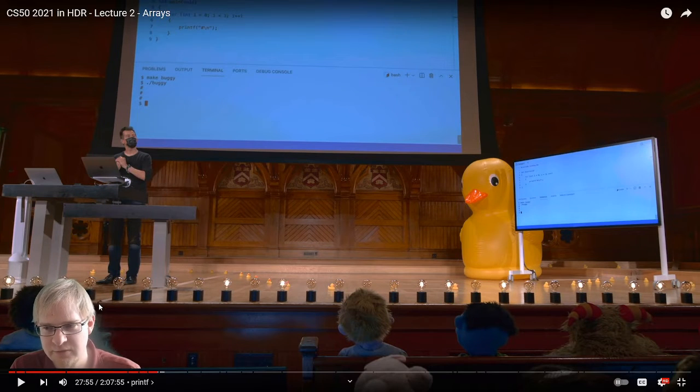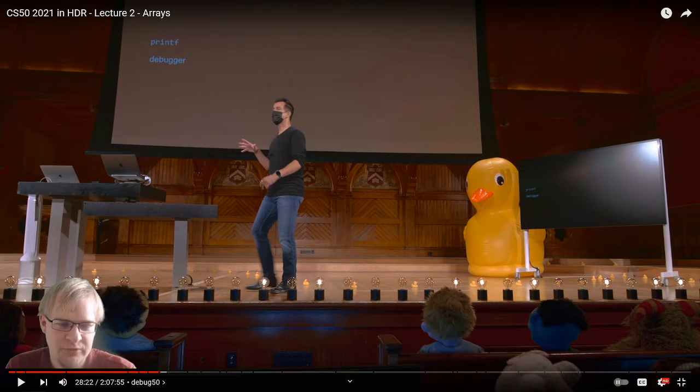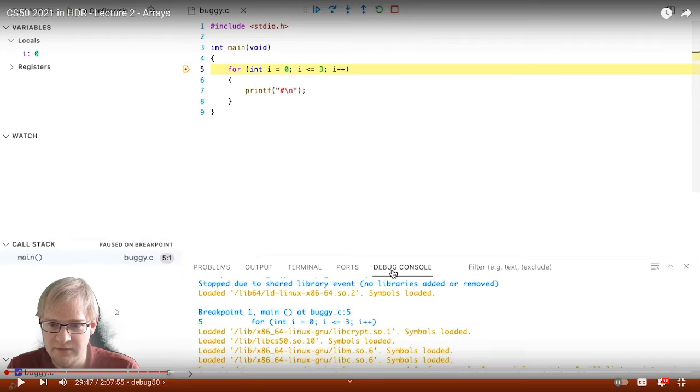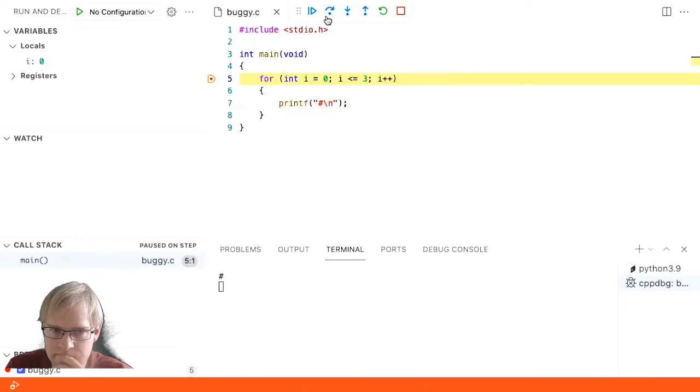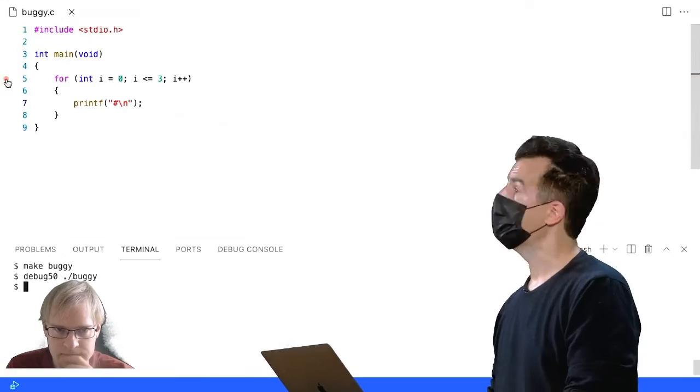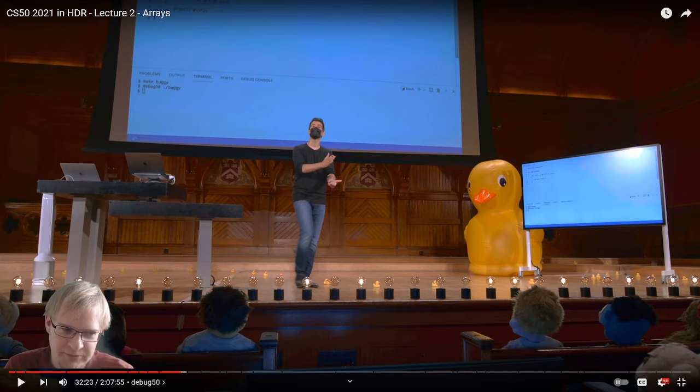Just showed how you can use the printf to print out what your current state of the program is while you're running it, in case you ever find a bug or in case you ever want to have a closer look. Oh, but there also exist debuggers, and we're going to be using that this week. Oh yes, this debug console is very easy to grasp. The debugger will be your friend moving forward. I don't believe you.